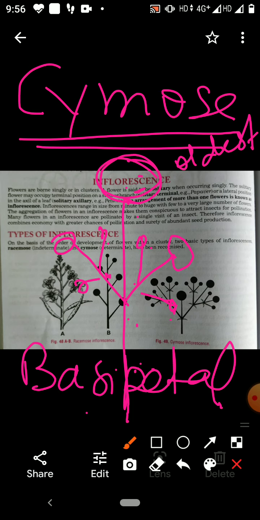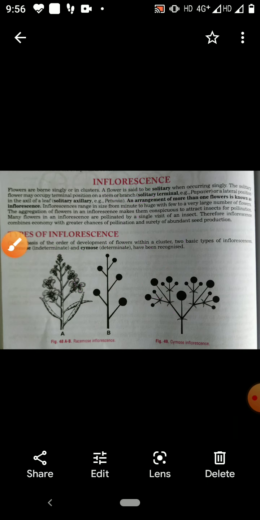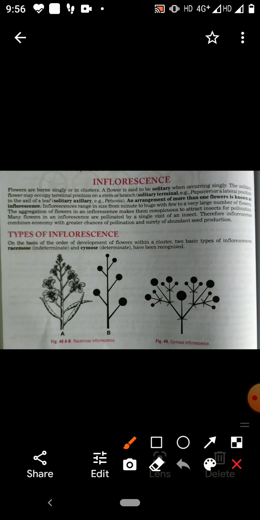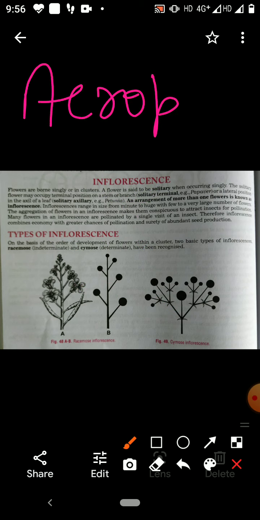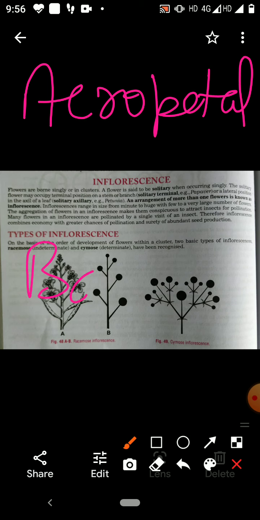In the racemose, flower is in acropetal order, but in the cymose, flower is basipetal.